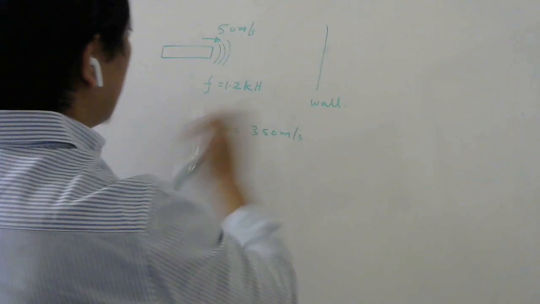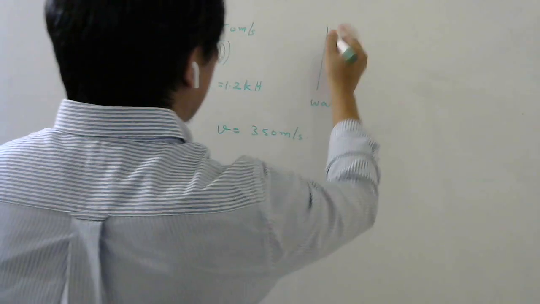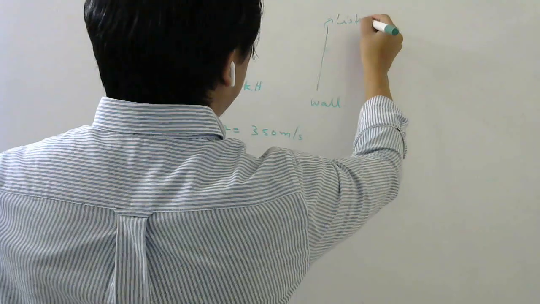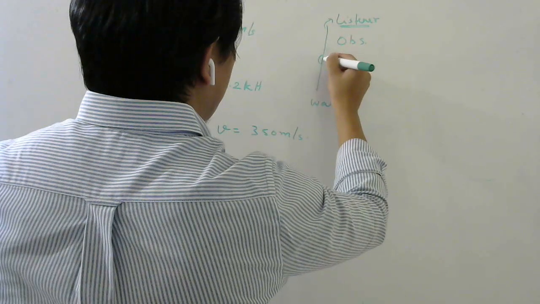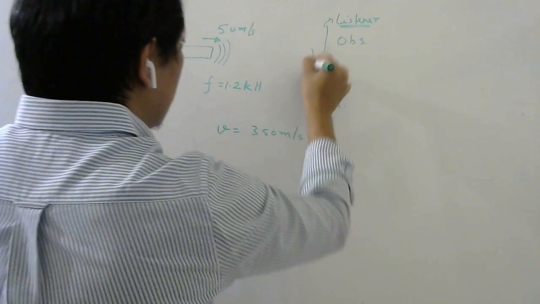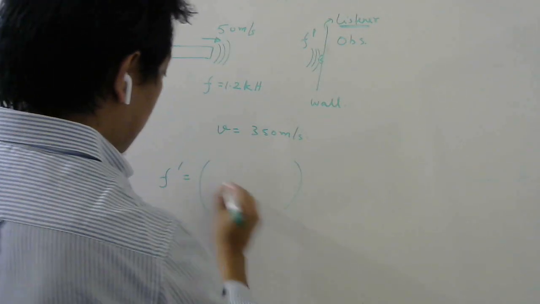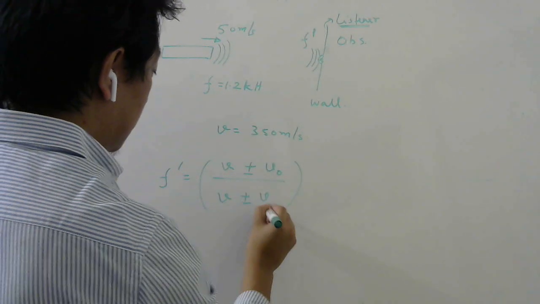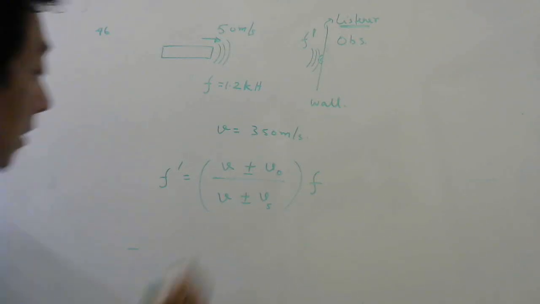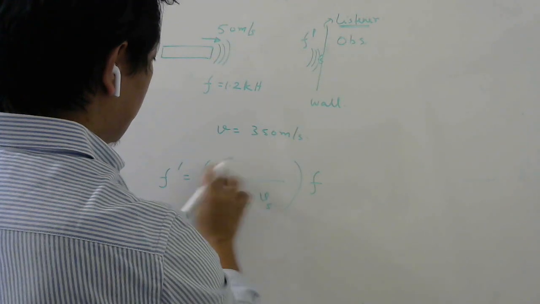Now see, first you have to break this down into two parts. For the first part, this is your source and the wall will act as your observer. The frequency that the wall will receive, f dash, will not be the same as f because of relative motion. So what is the formula? f dash equals (V plus minus VO) divided by (V plus minus Vs) times the actual frequency. Here, the wall is the observer and at rest, so VO will be 0.